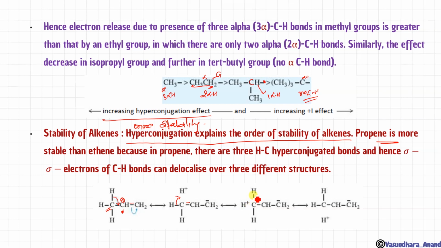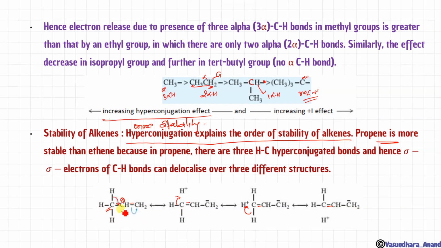There will be no bond, but here it will come. This bond will come over here. Clear, bache? In the third step, this bond will break on this side and will give the bond over here, and here it will be no bond but H plus. So how many? There were 3 alpha hydrogens, so 3 hyperconjugative structures are possible.